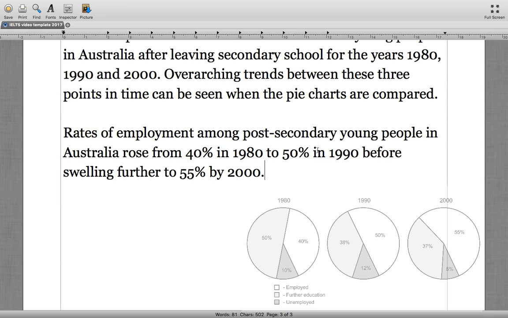I'm going to change this to by. Okay. So rates of employment among post-secondary young people in Australia rose from 40% in 1980 to 50% by 1990, before swelling further to 55% by 2000.